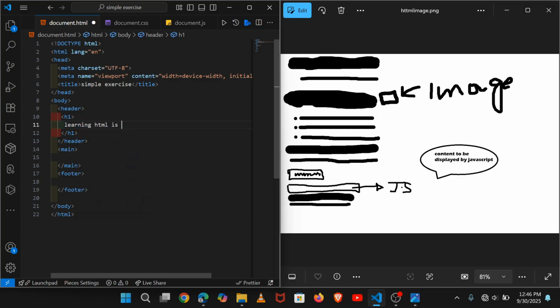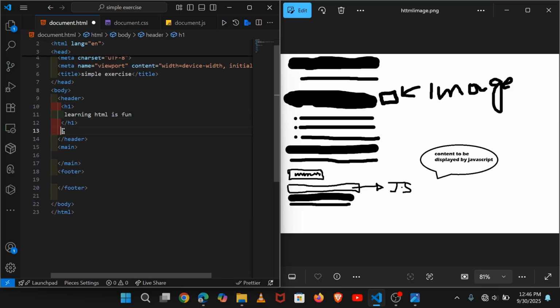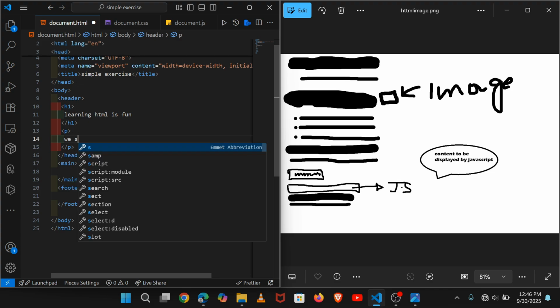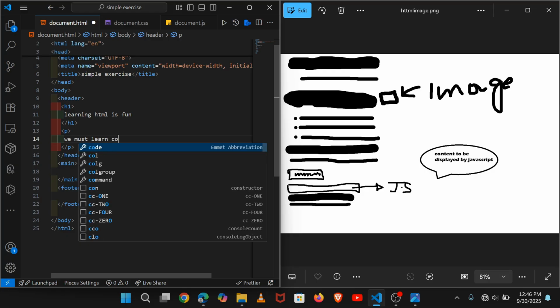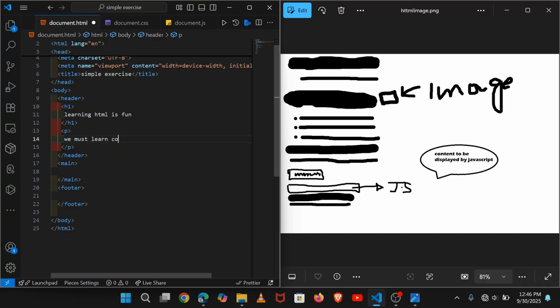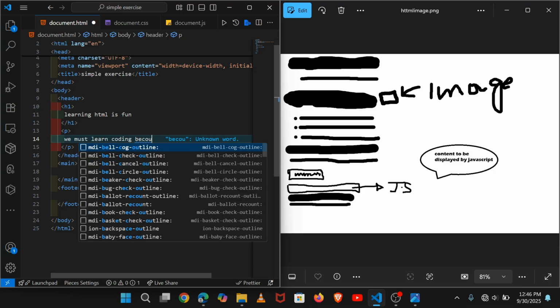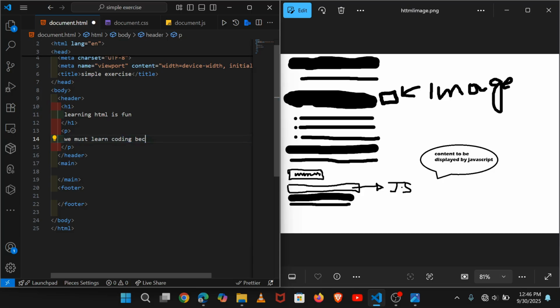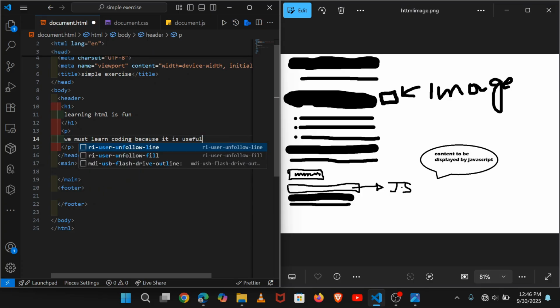HTML is fun, and we create below it a paragraph that says we must still learn coding because it is useful for like that.